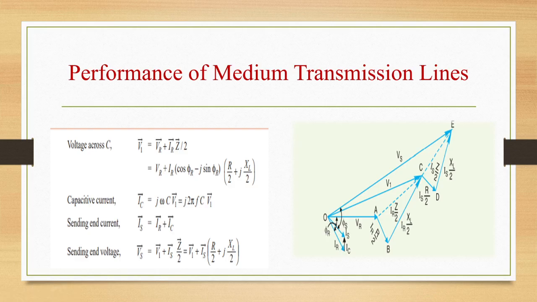Phasor sum of IR and IC will give IS. CD is IS into R by 2, which is in phase with IS, while DE is equal to IS into XL by 2, which is leading IS by 90 degrees. So OE represents the sending end voltage Vs.